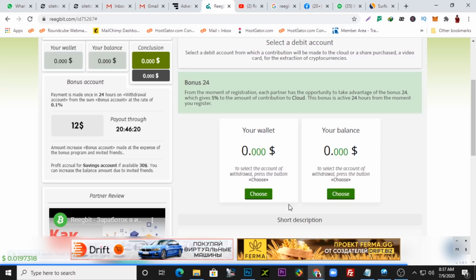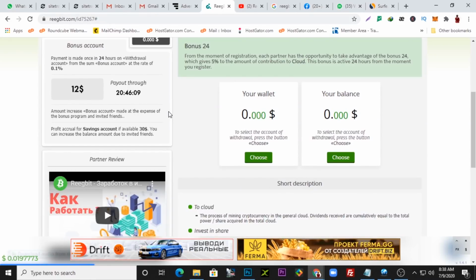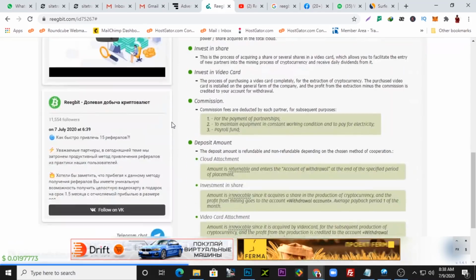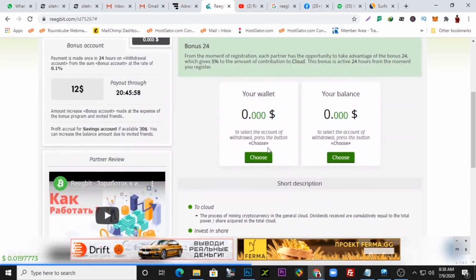You can keep reinvesting the money you earn, and it keeps on piling, right? So that's one way. And the other way is as long as you keep inviting your friends, it keeps piling up cash for you. As you invite each friend, like you see here, you get $1 on each friend you invite, right?